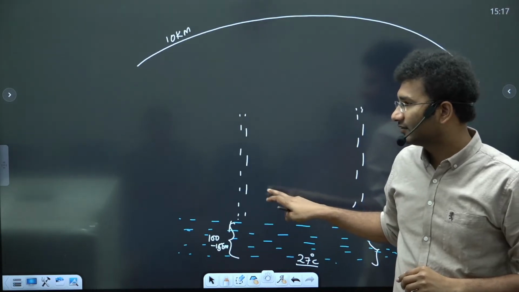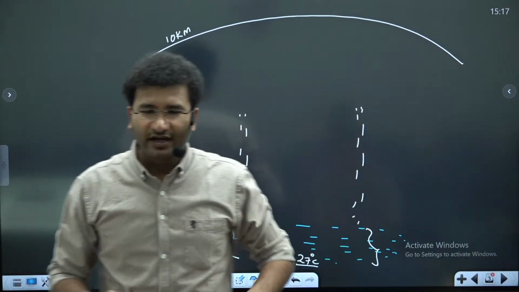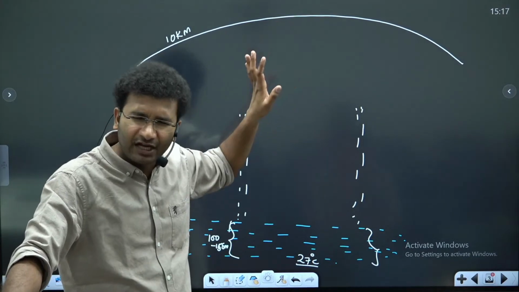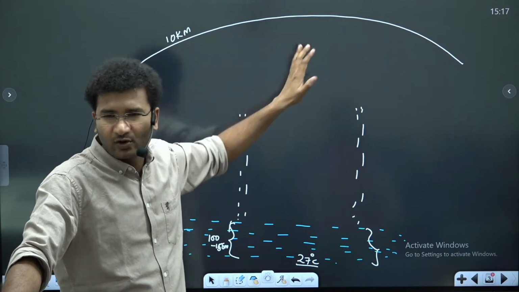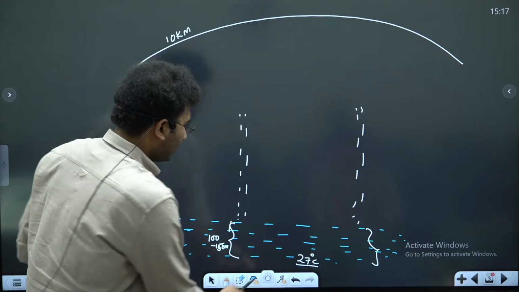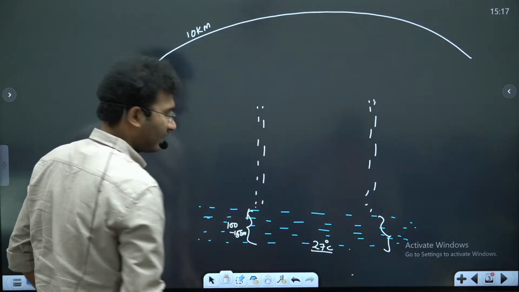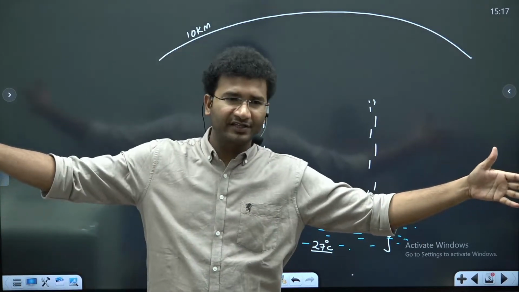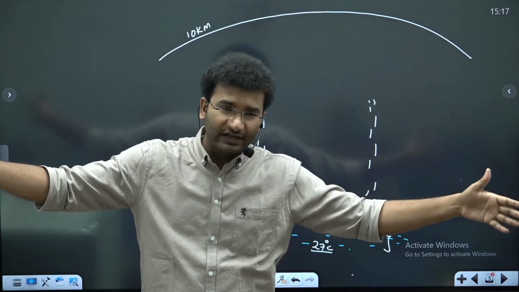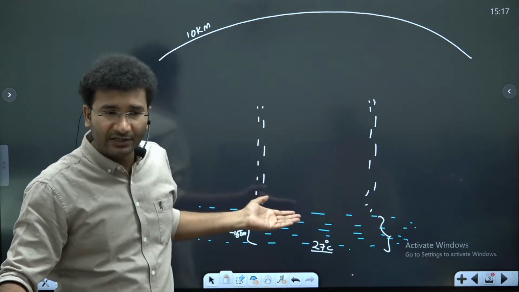Right? How much? It is near about 300 millibars. काफी कम होता है, right? This is what you will find. Now, this is a temperature of 27 degrees Celsius, and till what extent it should be there? It should be there for near about 100 to 150 kilometers length.